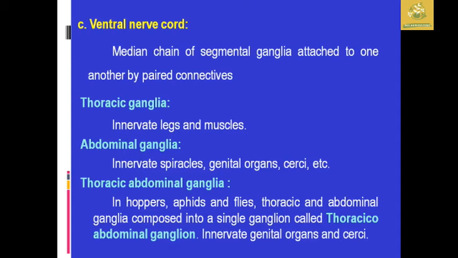So they are known as the thoracic ganglia, which are said to innervate the legs as well as muscles, and the abdominal ganglia, which innervate the spiracles as well as the genital organs and cerci, etc. And the thoracic-abdominal ganglia are found in hoppers, aphids and flies, where the thoracic as well as the abdominal ganglia are composed of a single ganglion, known as the thoracic-abdominal ganglion, which innervates the genital organs as well as the cerci.